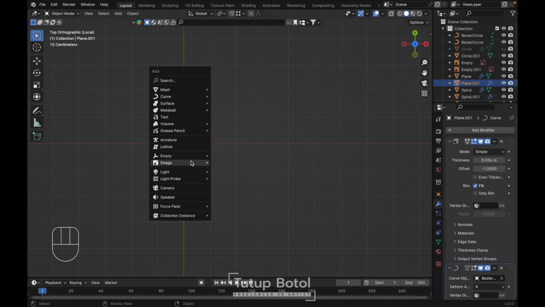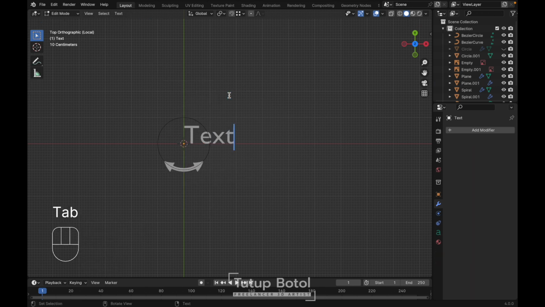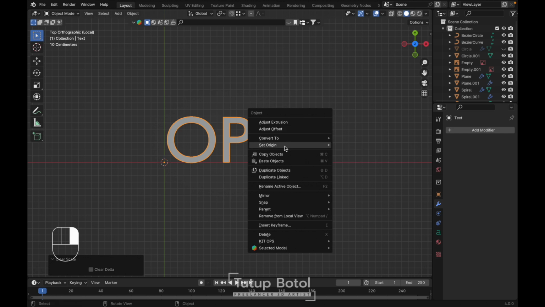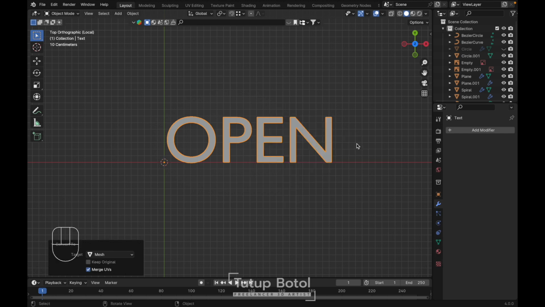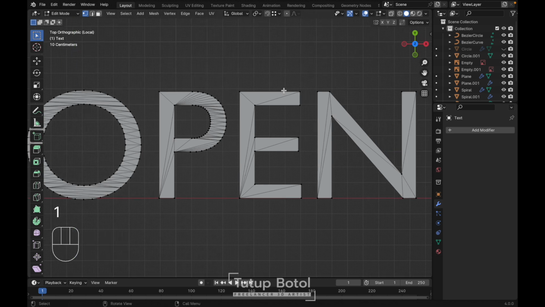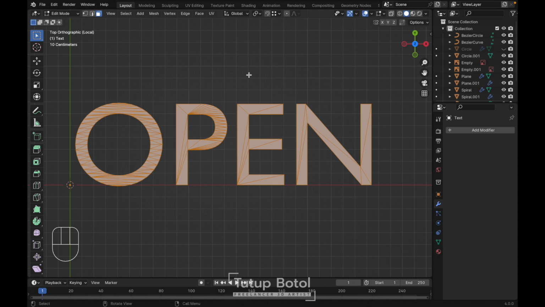Then we're gonna select text here, tap to edit mode, and let's create open. Just like this. And then we're gonna right click and convert to mesh. Let's tap to edit mode. We need to fix all of this by pressing 3, press A to select everything, press X, dissolve face.